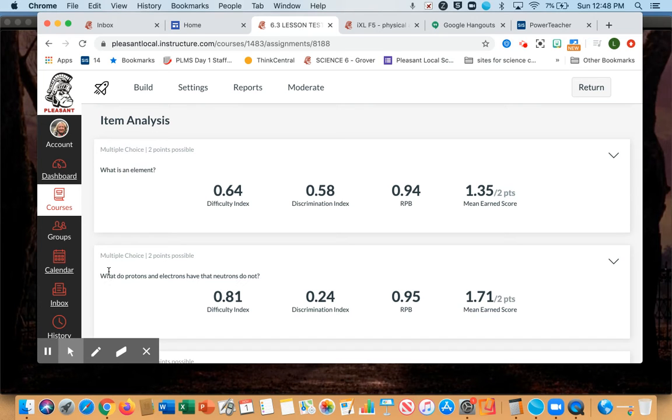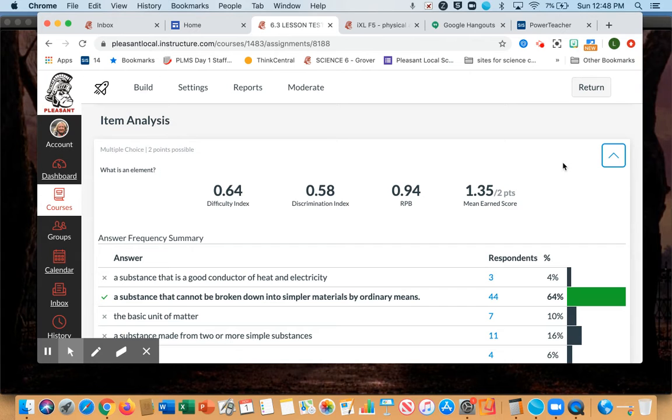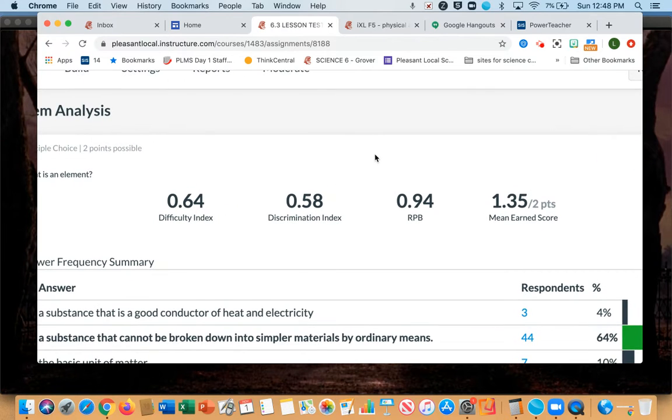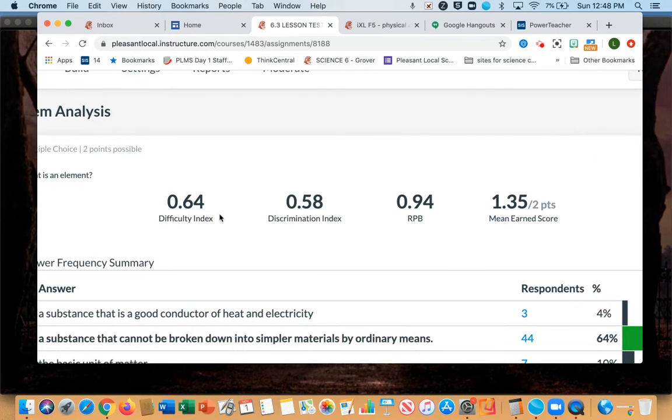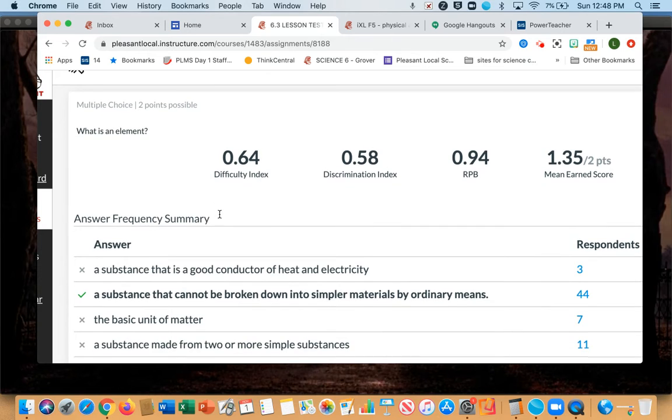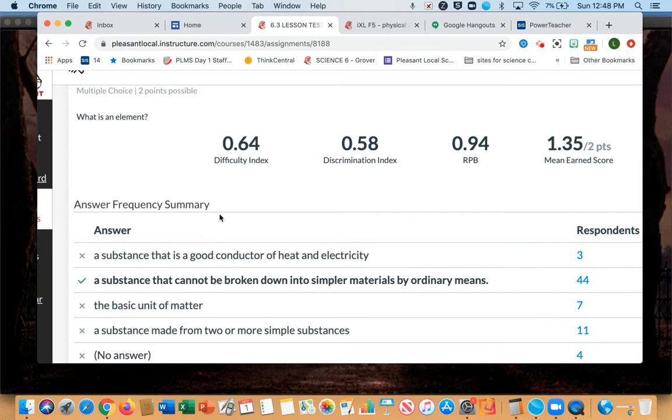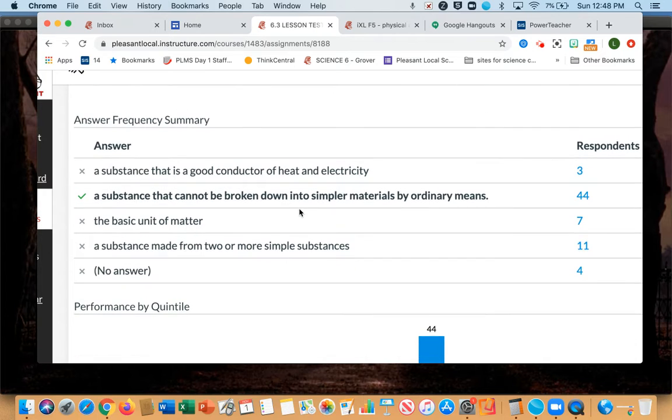All right, guys, I want to go through some of the questions that people missed the most on the test, and they are ones that we need to talk about so that you know the proper answer. Okay, the first one that people didn't do, these numbers up here mean nothing to you, so don't worry about that. But first one is, what is an element?